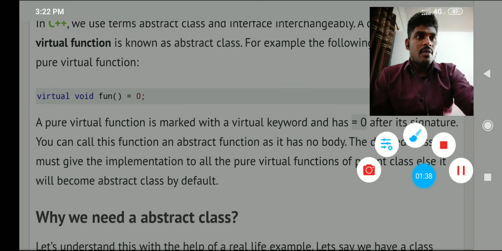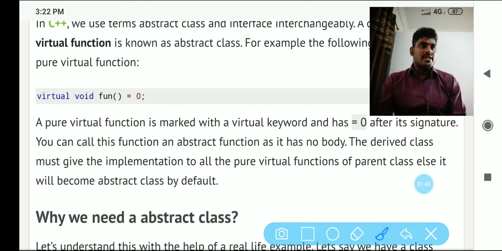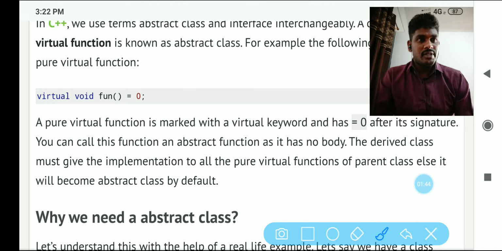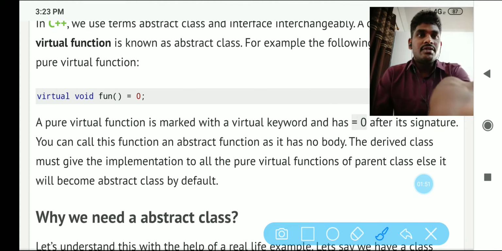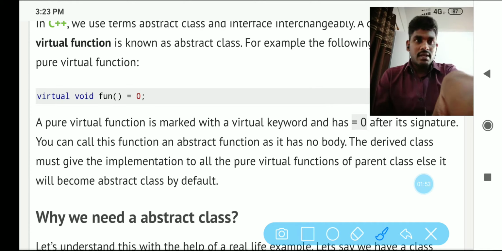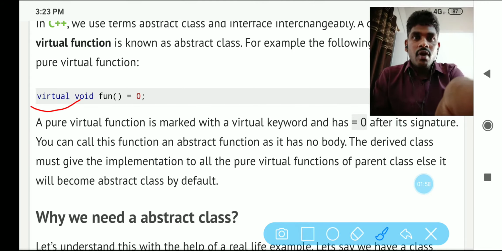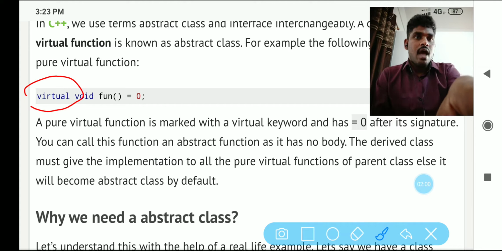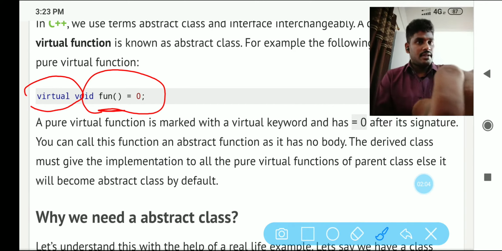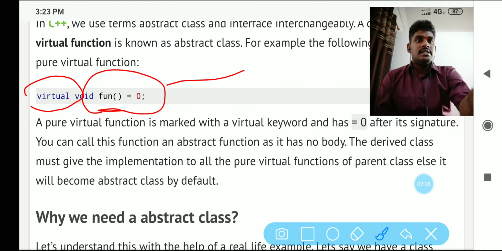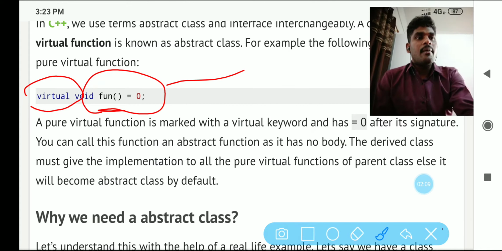If you want to call any function a virtual function, that function has to follow some syntax. What is the syntax for declaring a virtual function? It should have a virtual keyword. So virtual is a keyword and function equal to 0 is the function declaration. This is the syntax for a virtual function.